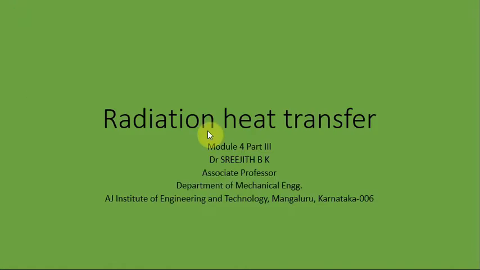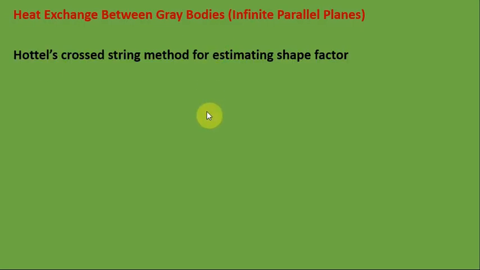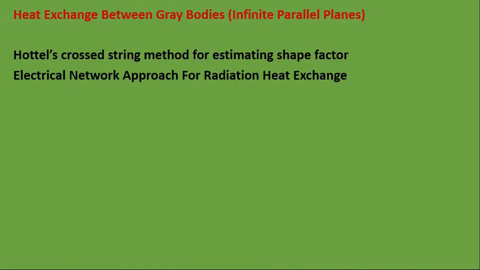I am going to discuss heat exchange between gray bodies. In the last video, I explained the heat exchange between black bodies. After that, I will discuss Hottel's cross-string method for estimating shape factor. Then I will explain the electric network approach for radiation heat exchange.